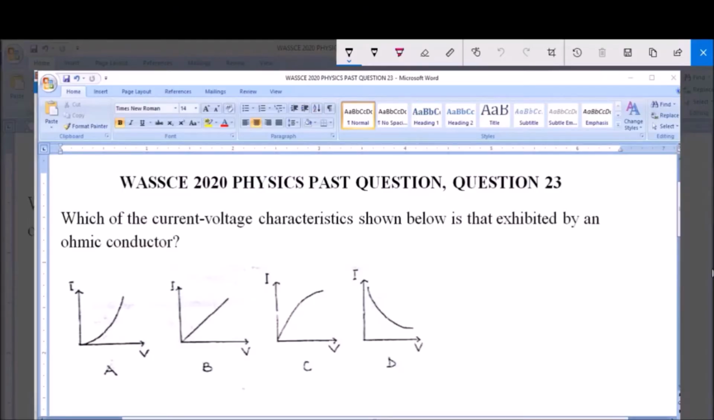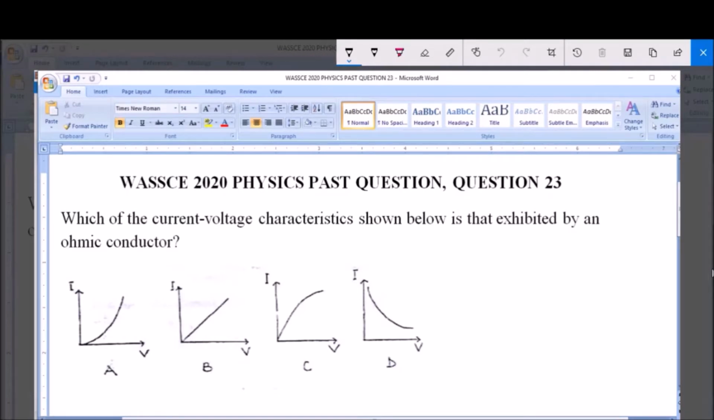I will be answering WASSCE 2020 Physics Past Question 23. Which of the current voltage characteristics shown below is exhibited by an ohmic conductor? Now we're given the following graphs, and we have to pick the one that exhibits the characteristics of a current voltage of an ohmic conductor.